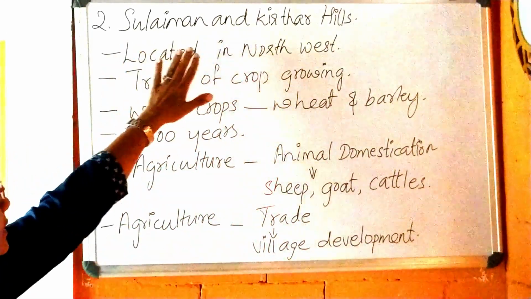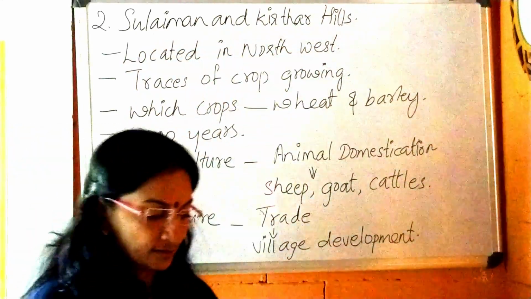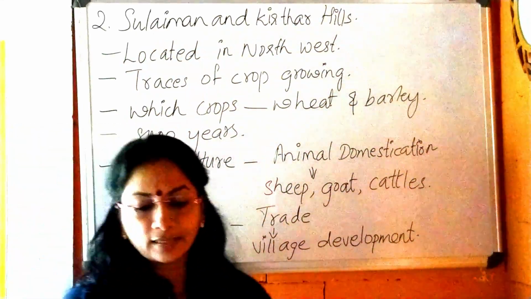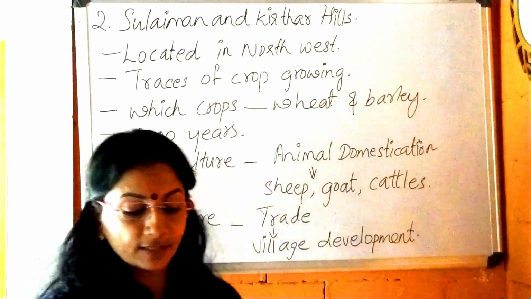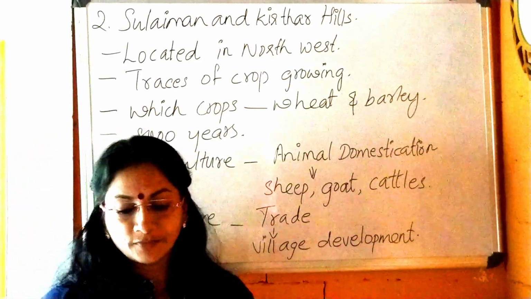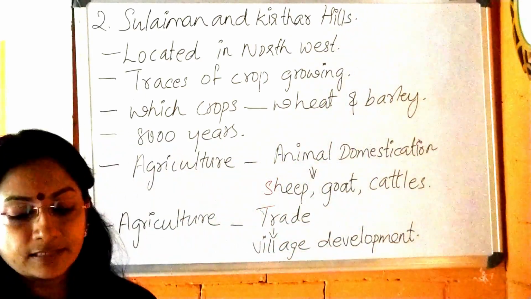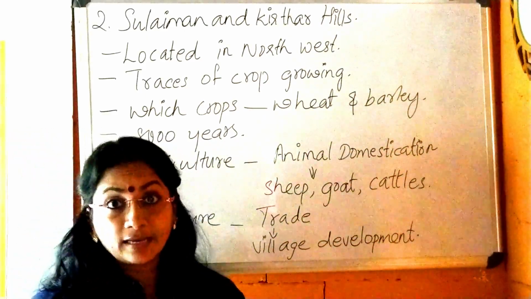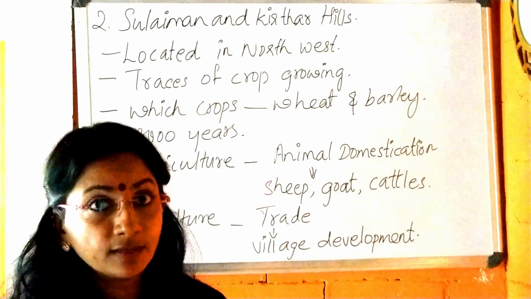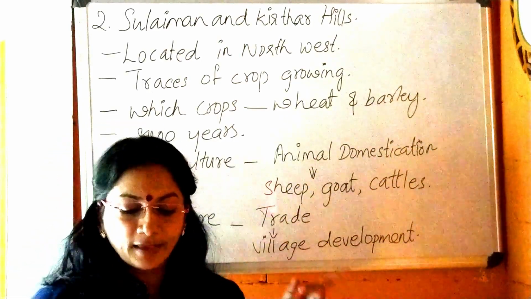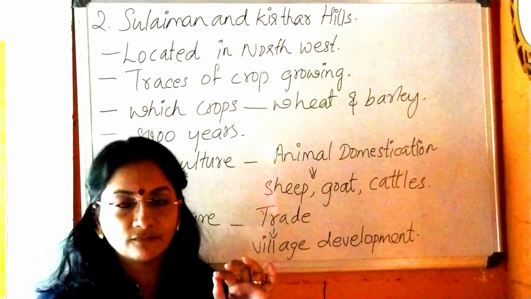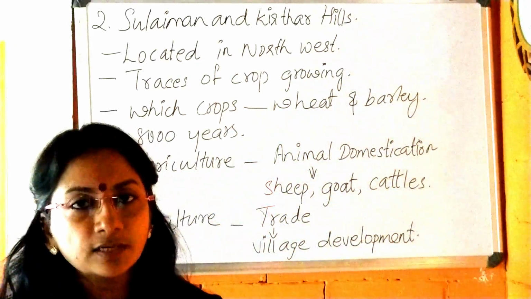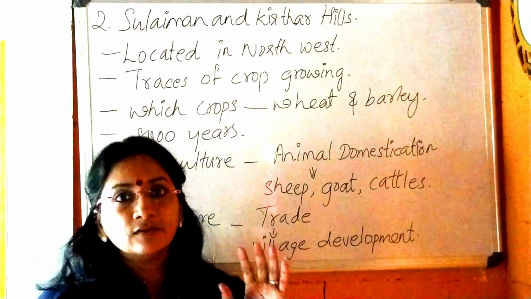Once more, check it. Suleiman and Kirdar Hills: when you go through the map, you can see it on the border of Pakistan, on the northwest side. They started crop growing, and children, please listen, it was 8,000 years ago, and the crops were wheat and barley.